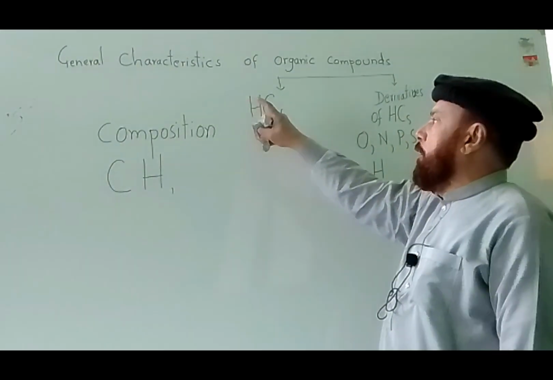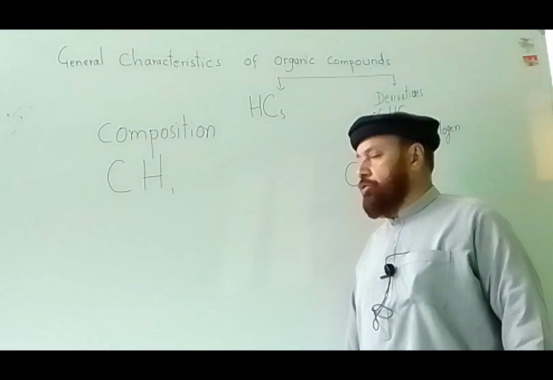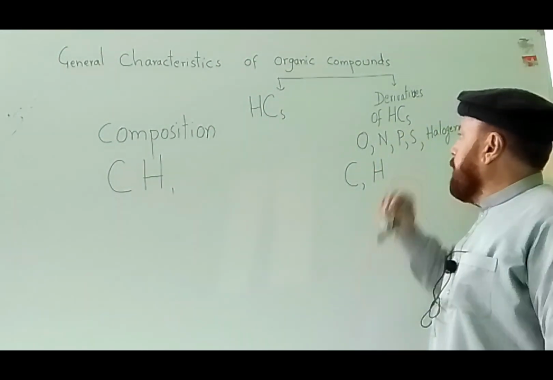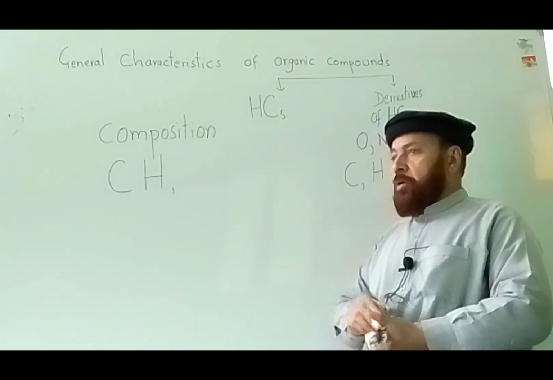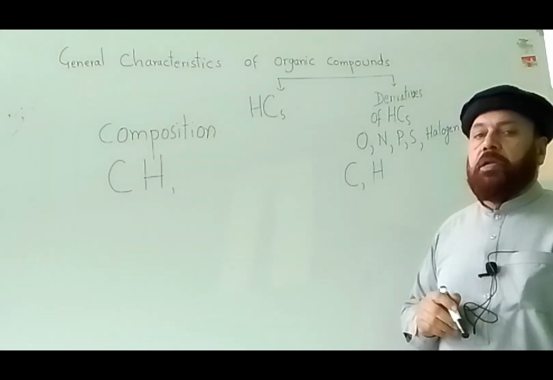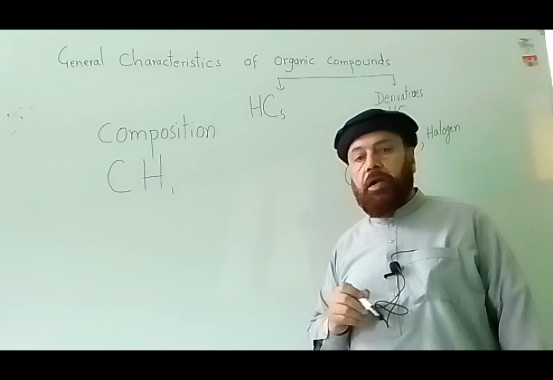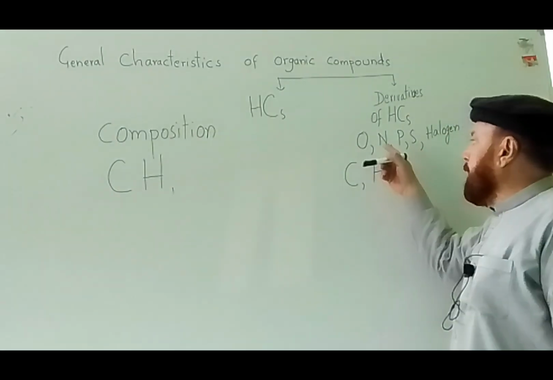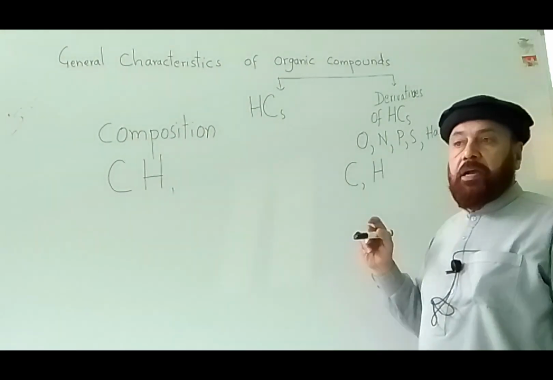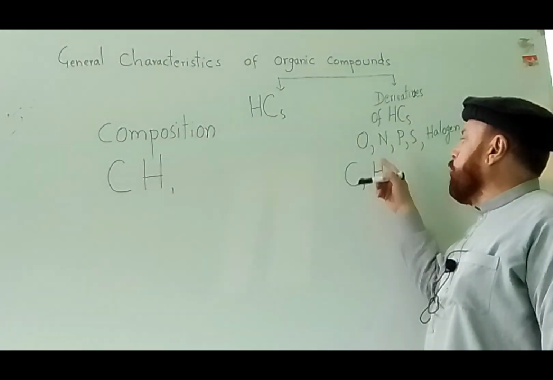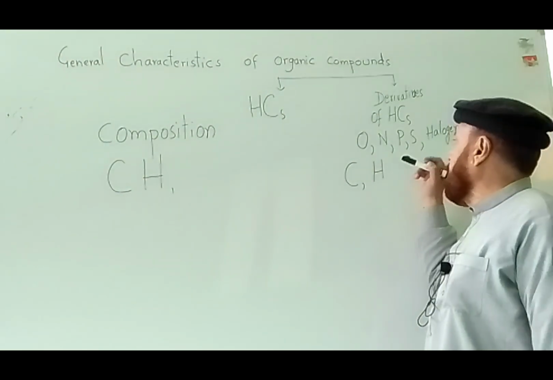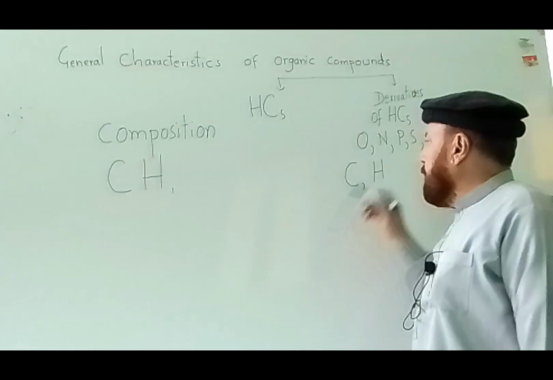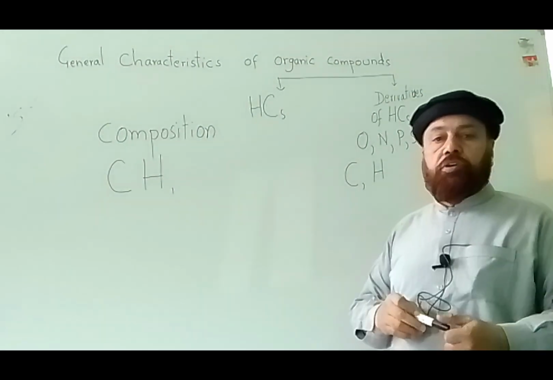Today we will discuss general characteristics of organic compounds. You know that organic compounds may be hydrocarbons and derivatives of hydrocarbons. Hydrocarbons are those compounds which are composed of only carbon and hydrogen. And the derivatives of hydrocarbons may contain oxygen with carbon and hydrogen. They may contain nitrogen, phosphorus, sulfur, halogens, fluorine, chlorine, bromine, iodine. They may be the members of these derivatives of hydrocarbons.